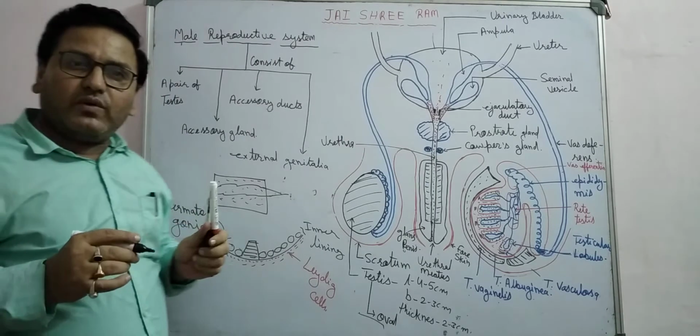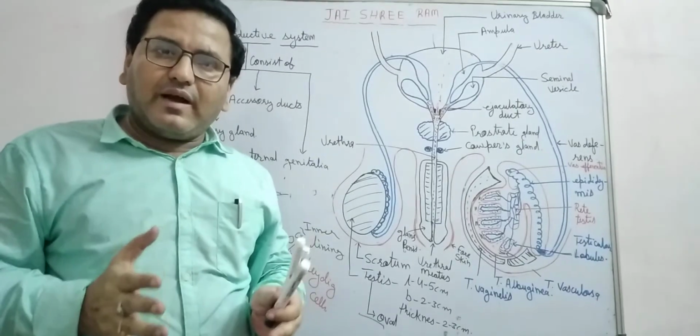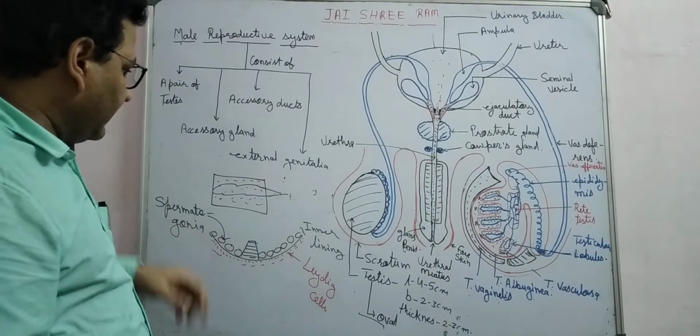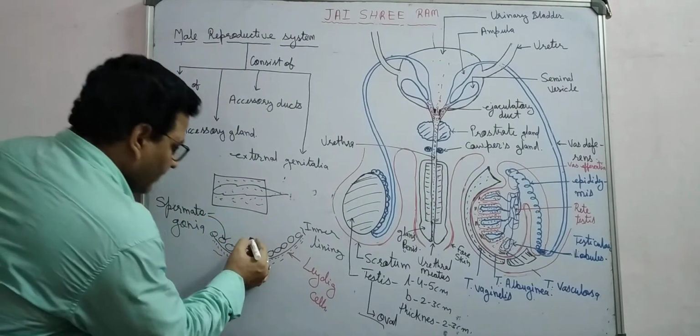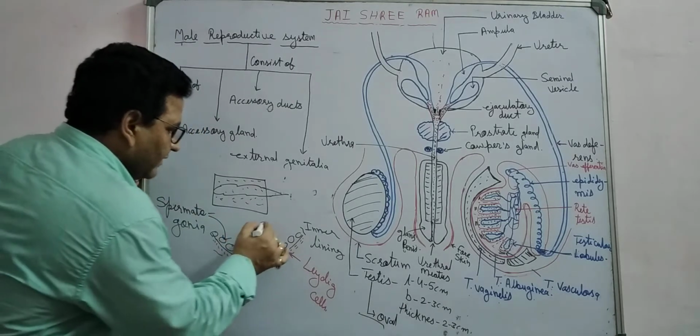Spermatogonia are also known as male germ cells. And here you observe the large pyramidal cells, the Sertoli cells.